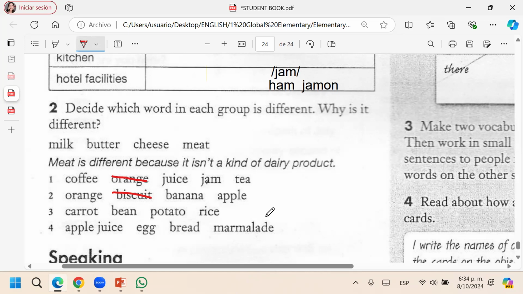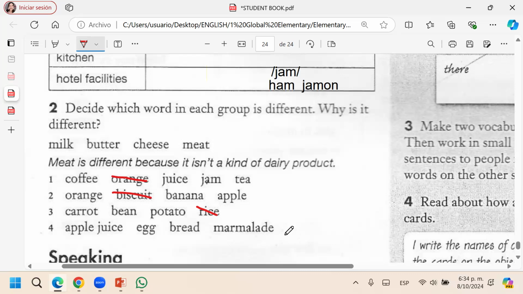Rice. Why? Because it's uncountable, not a vegetable. Yes, exactly. Then apple juice, egg, bread, marmalade.